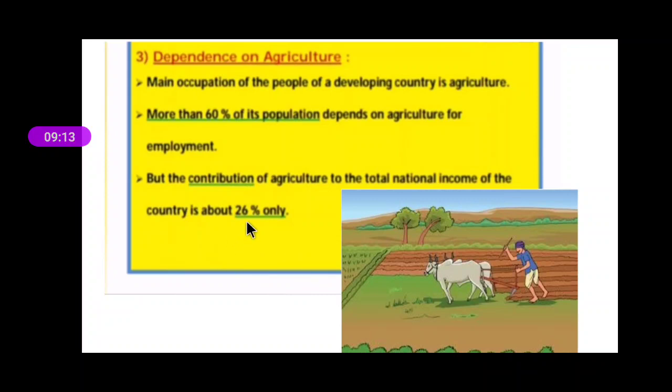Even if we halve 60, it is 30, and we are not even getting that. So more people are engaged in agriculture and less income is contributed, and this is one of the reasons for developing countries.